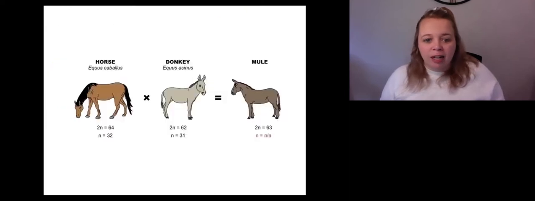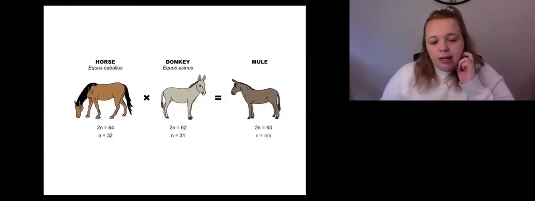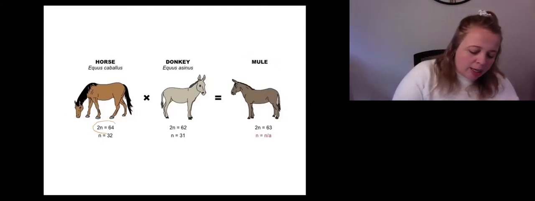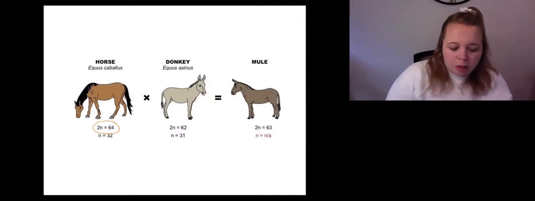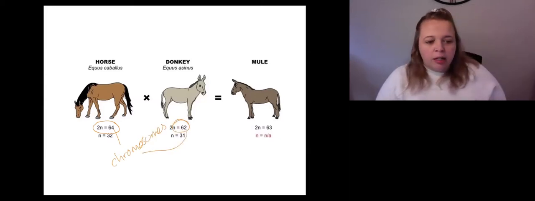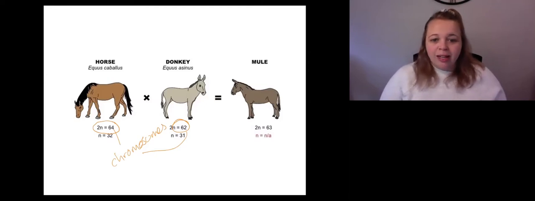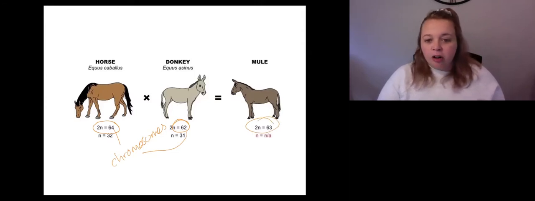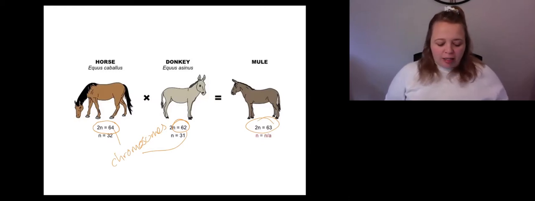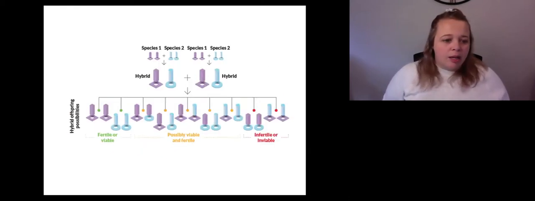So best example for that is this guy here, the mule. And this is part of the genetic reason why it's sterile. You can see here that a horse actually has a 2N, which means it has a normal diploid number of chromosomes, 64. Yeah, whereas a donkey has 62. So when they breed together, they actually make a mule, and that mule has an odd number of chromosomes. And that's a surefire way to make yourself infertile, is to have an odd number of chromosomes.